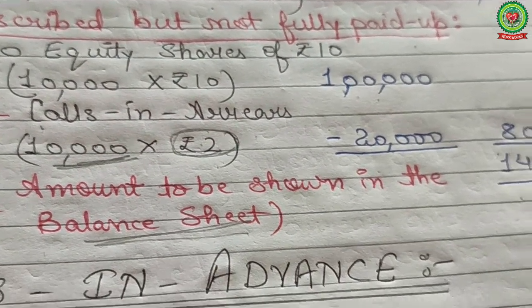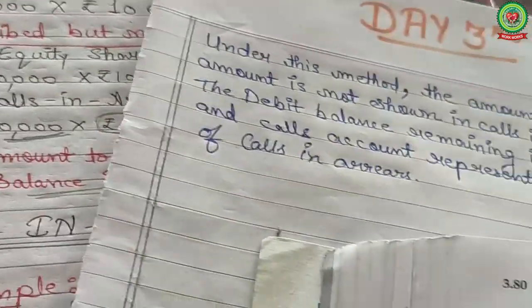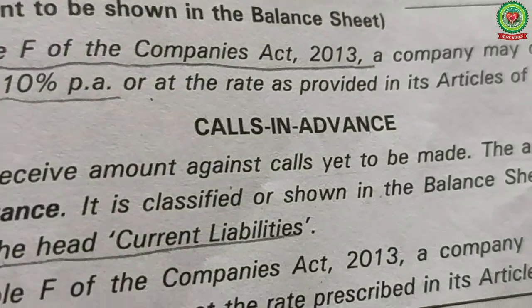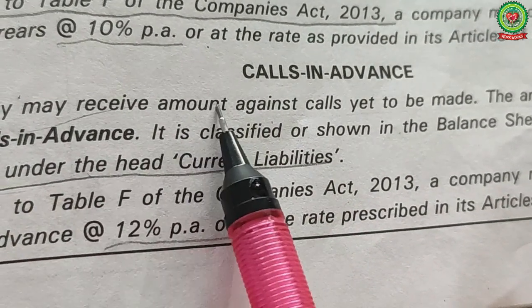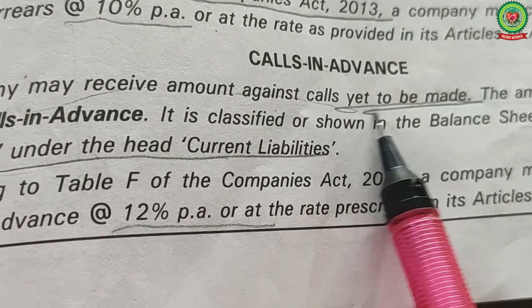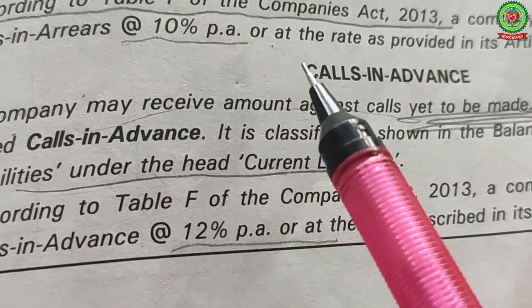Now the next topic, calls in advance. See your books again, page number 6.11. On your 6.11, calls in advance. A company may receive amount against the call yet to be made, not yet made, but in advance along with the allotment.